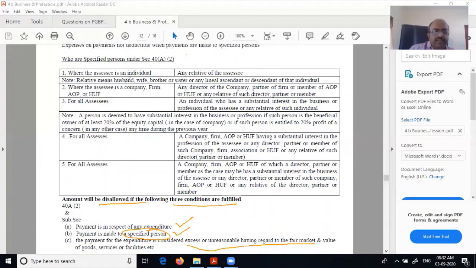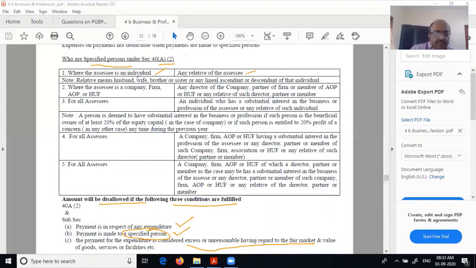Now, let us understand who is the specified person under 40A(2). Where the assessee is an individual, any relative of the assessee.